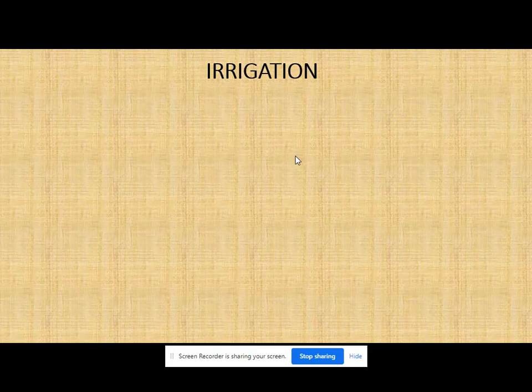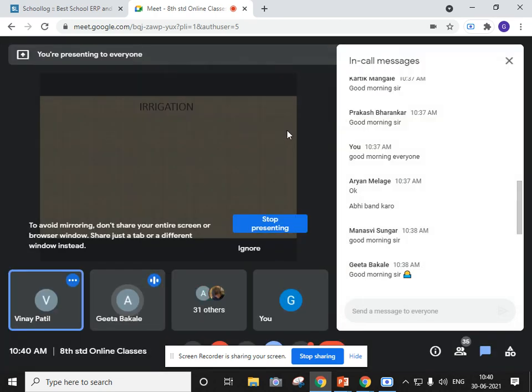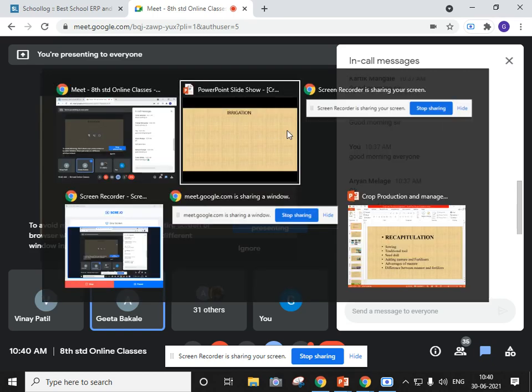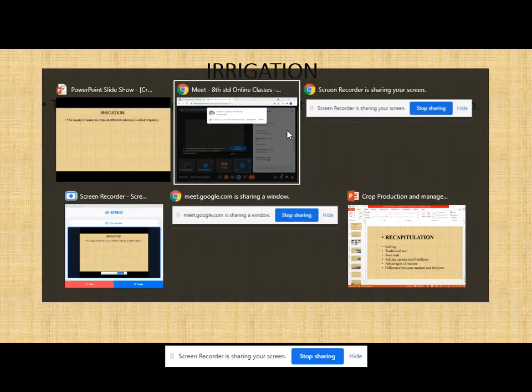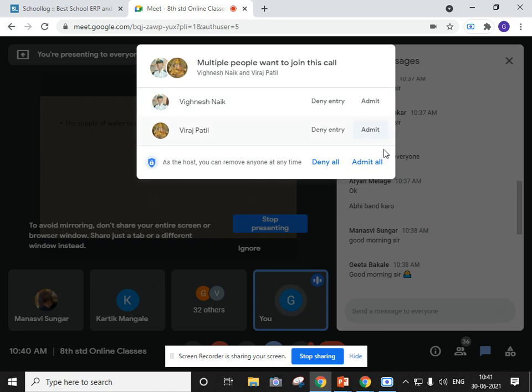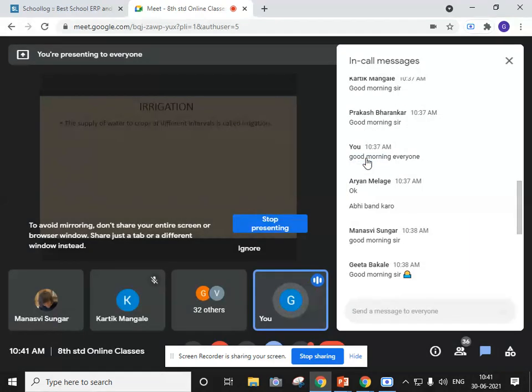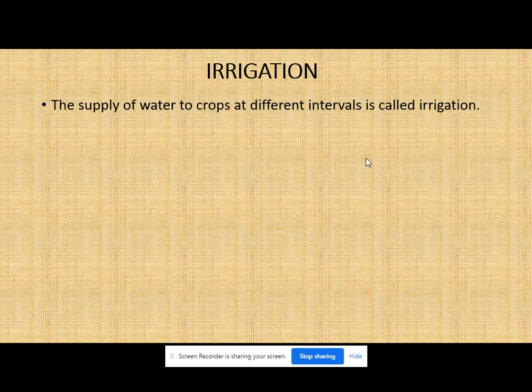Irrigation is the process of supplying water onto crops at a regular interval. Irrigation means supply of water, that is, the supply of water to crops at different intervals is called irrigation. Intervals means after some time, whenever needed based on the crop or the season. So you are supplying the water, and that is called irrigation.